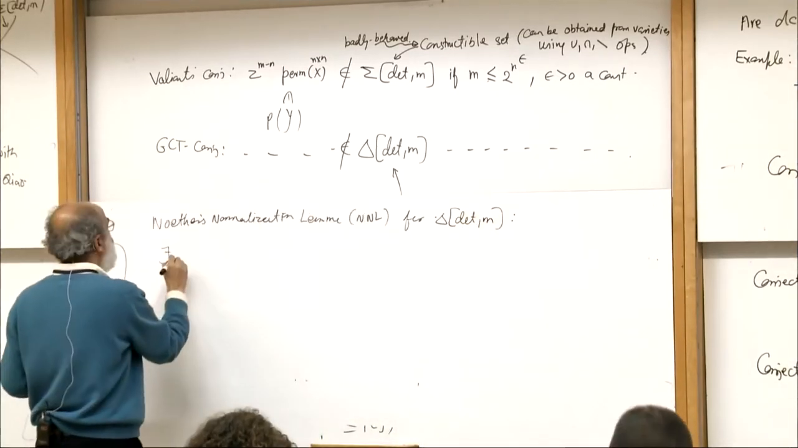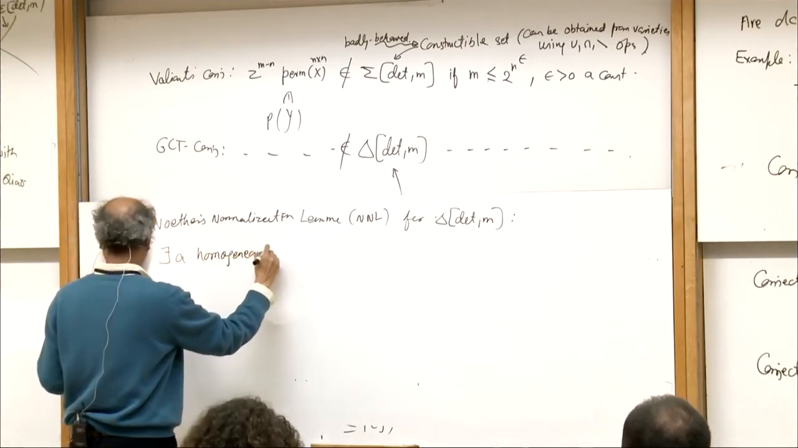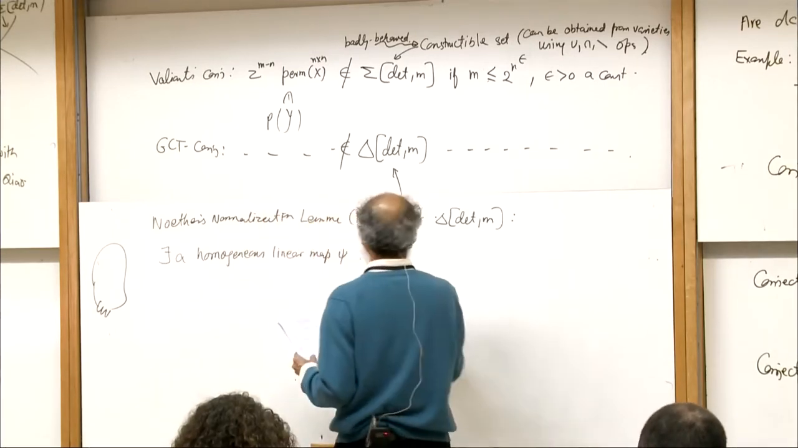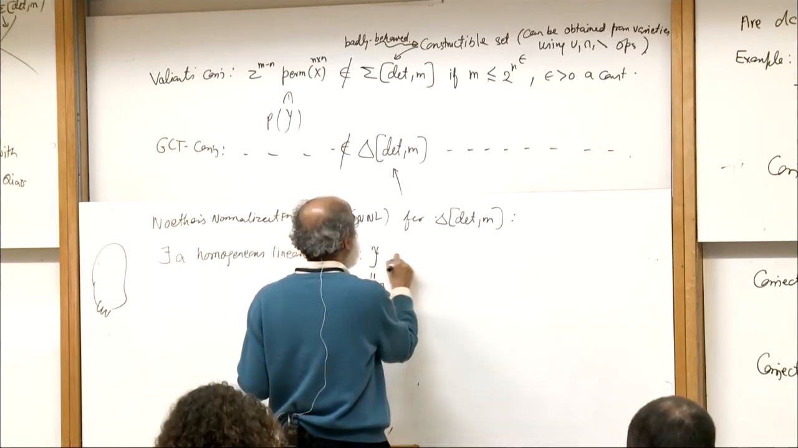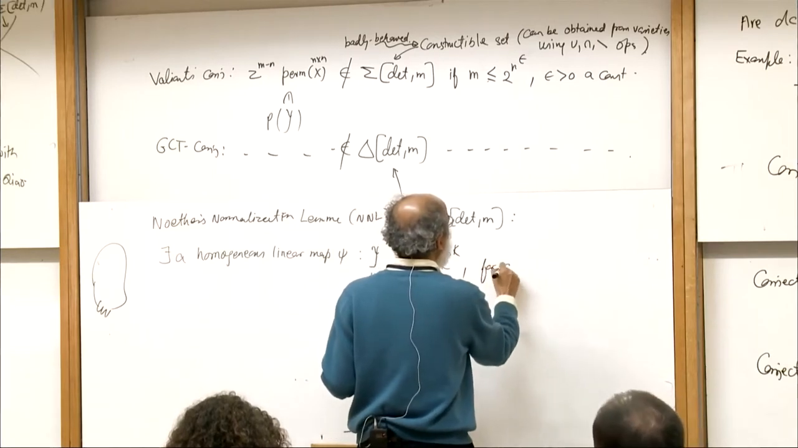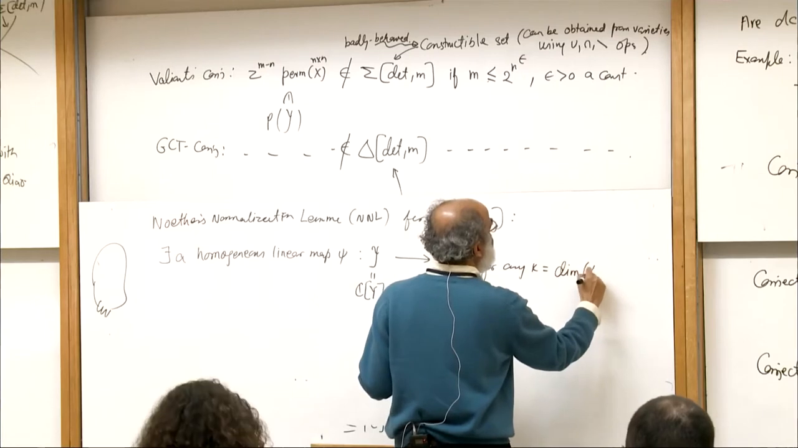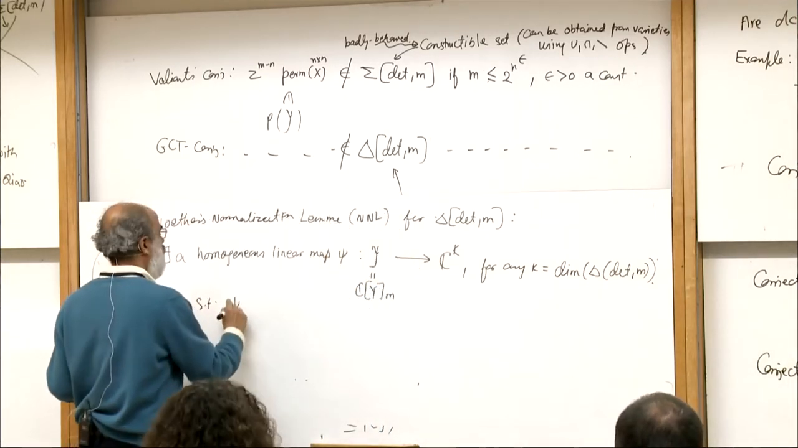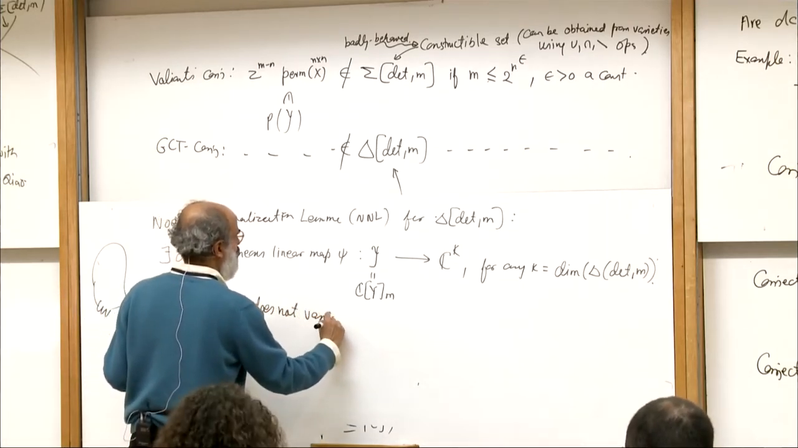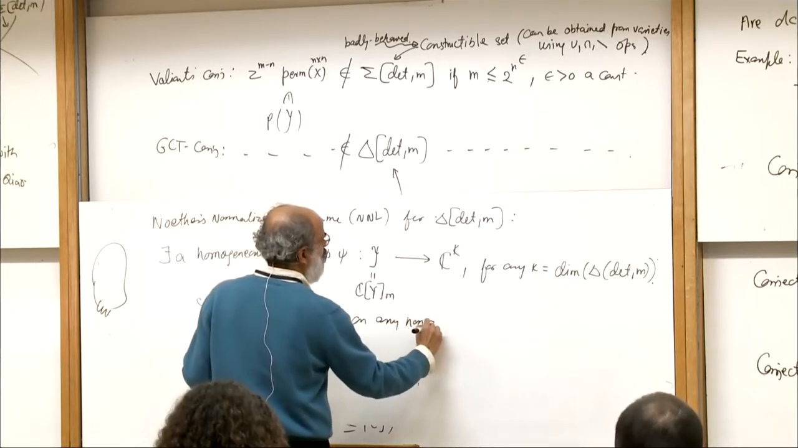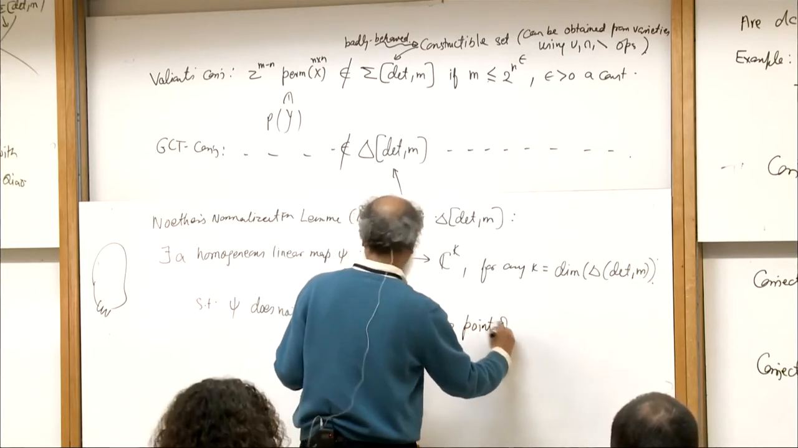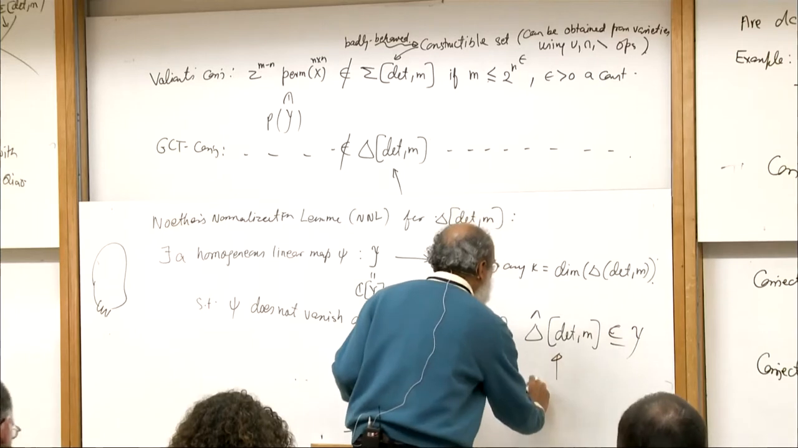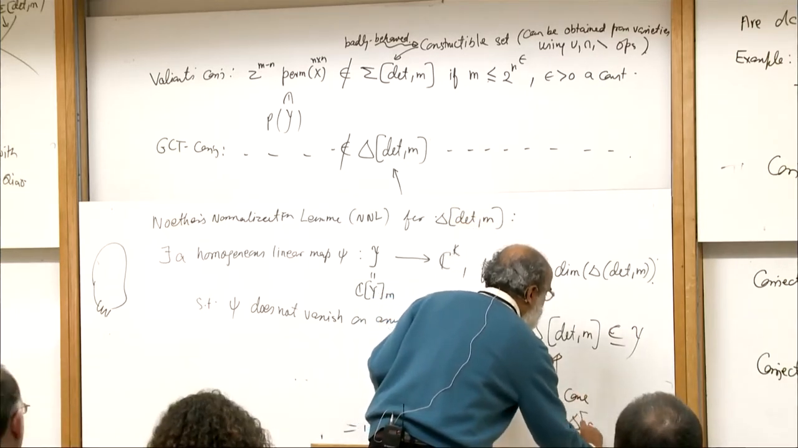that there exists a homogeneous linear map psi from cal Y equal to C to the power of the dimension M to C to the k, for k equal to the dimension of delta determinant M, such that psi does not vanish on any non-zero point of delta hat determinant M inside Y, where this is the affine cone of delta det M inside the projective space.